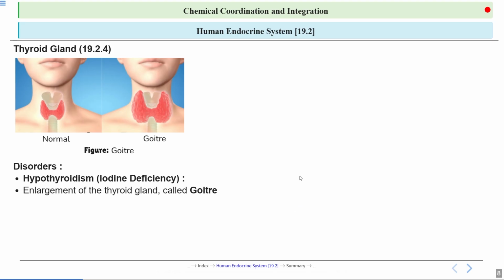Goiter is the enlargement of the thyroid gland, which occurs mainly due to deficiency of iodine in the diet. The thyroid gland, we know, requires iodine to produce hormones that regulate metabolism. When there is less iodine, the gland enlarges in an attempt to trap more and more iodine from the blood, leading to a visible swelling in the neck. This condition is very common in areas where iodine intake is very low and can be prevented by consuming iodine-rich food or using iodized salt in our food.